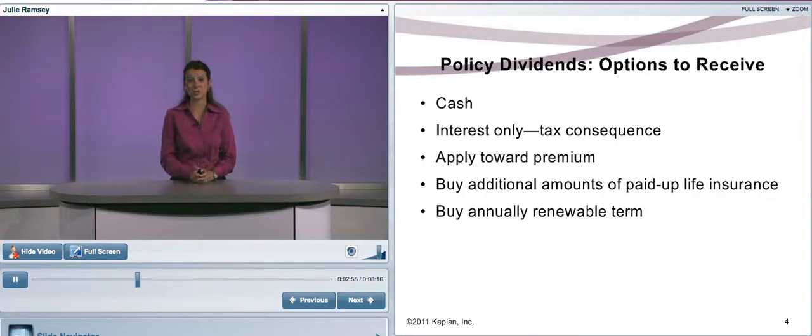Or lastly, 1-year term. Let's take the dividend and have it buy term insurance, which would produce a higher death benefit, but obviously with term insurance there would be no equity.